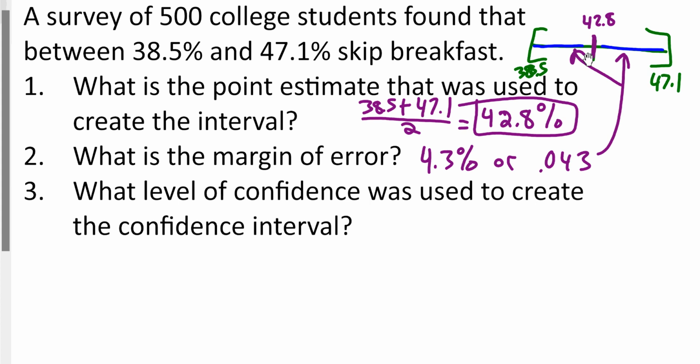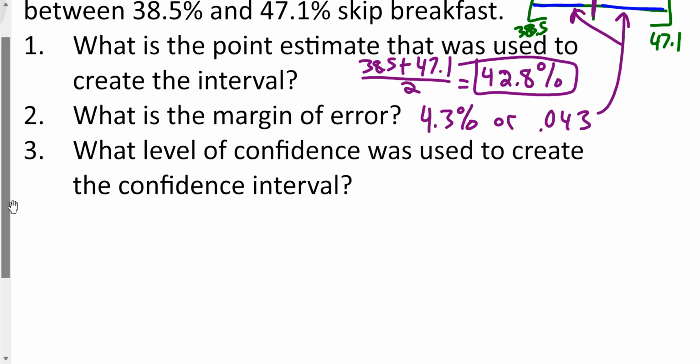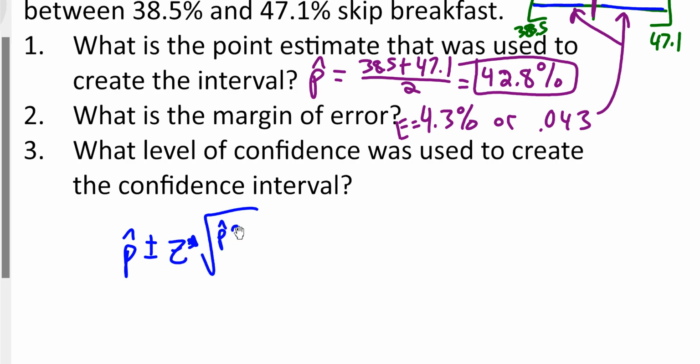Now, a little more difficult question is, what level of confidence was used to create the confidence interval? So we do have to use what we just found. Based off of this, we had p hat, and this is the margin of error. This is our E. So think about our formula: p hat plus or minus z star, our critical value, times the square root of p hat q hat over n. This whole thing is considered our margin of error. Now that whole thing we know is equal to 4.3% or 0.043.